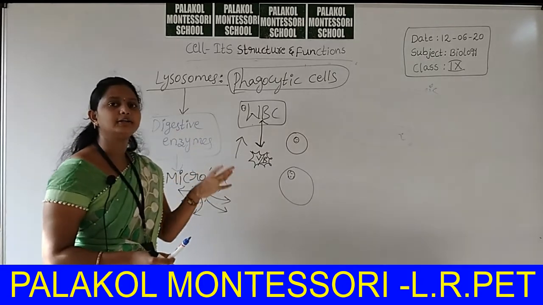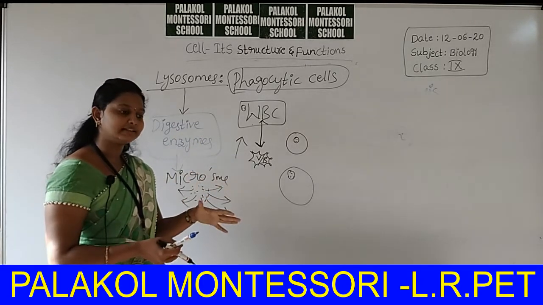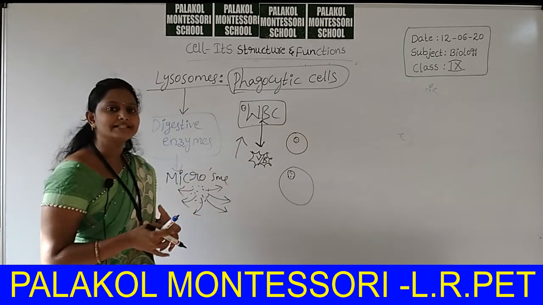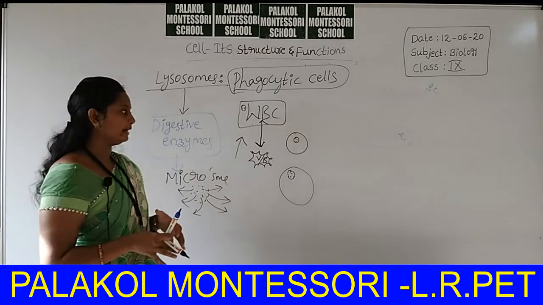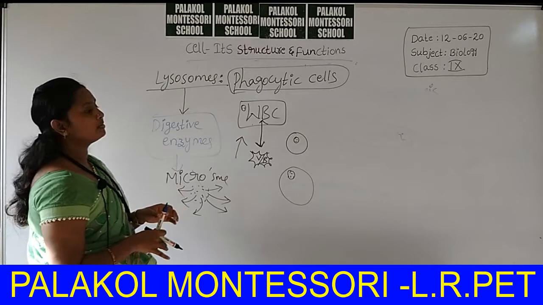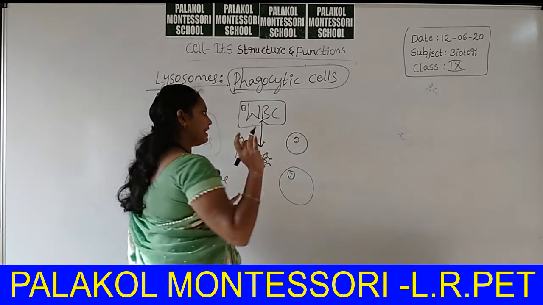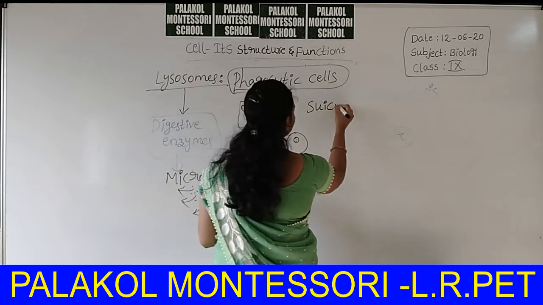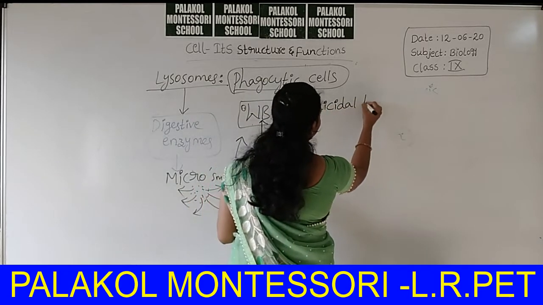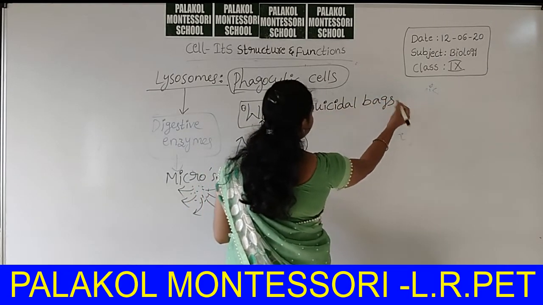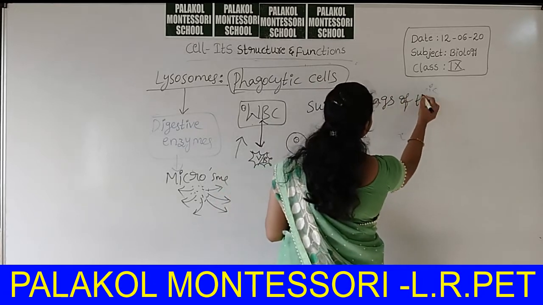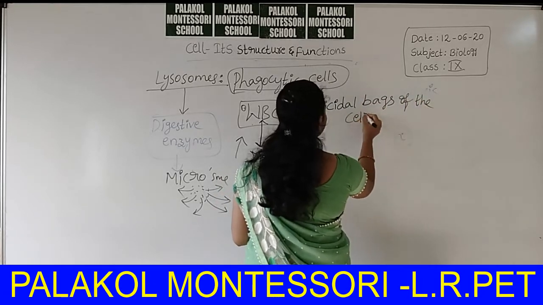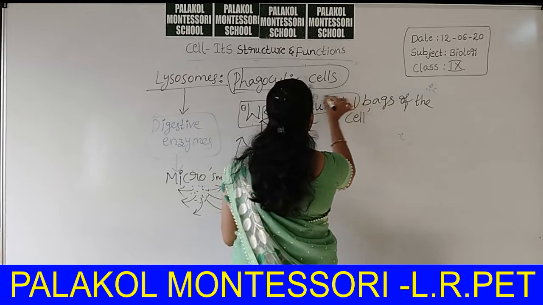It can eliminate toxic materials and unwanted particles that have entered our body. Lysosomes also have another name, the suicidal bags of the cell. What is meant by suicide?